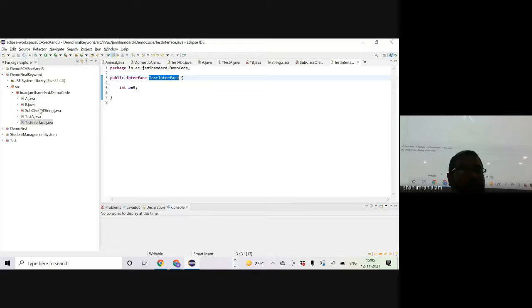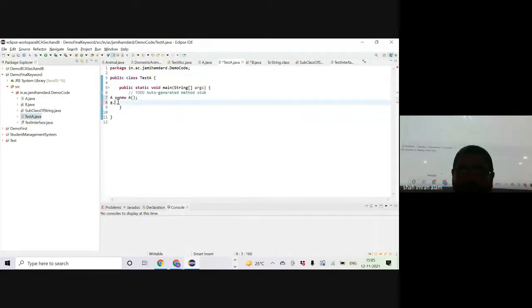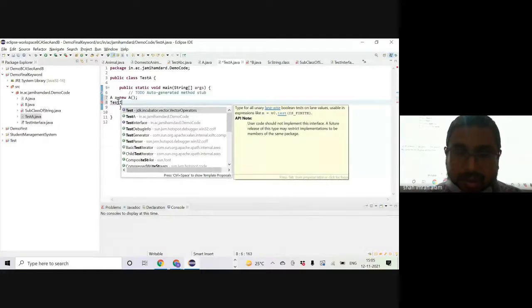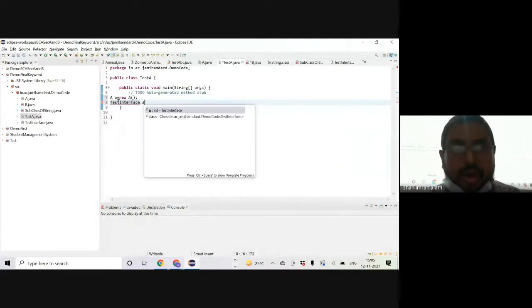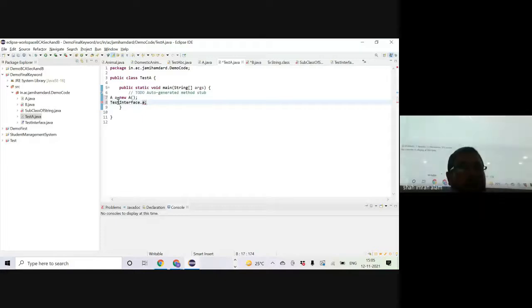For example, if we go to TestA.java and want to use that particular value, we will say TestInterface.a. That's it. Rather, we can say we want to print it with System.out.println. So we can print this value.